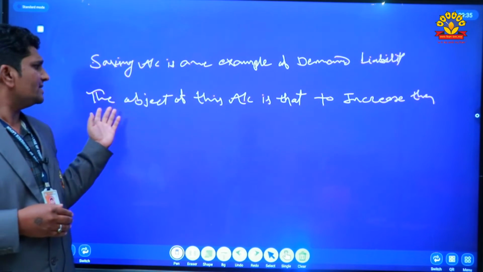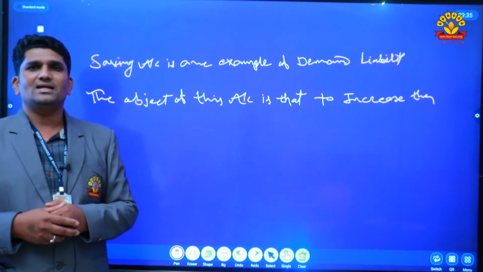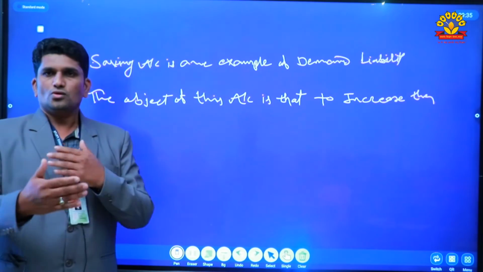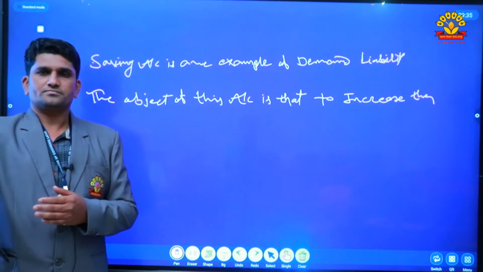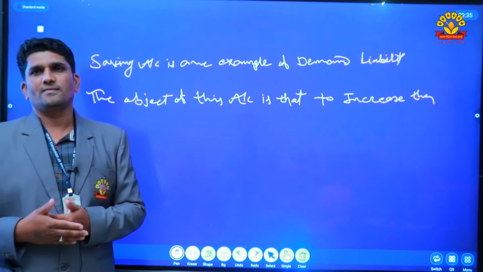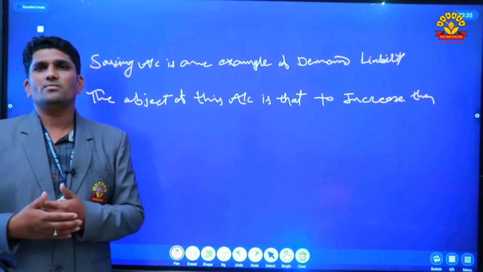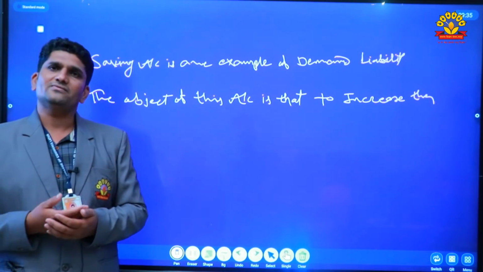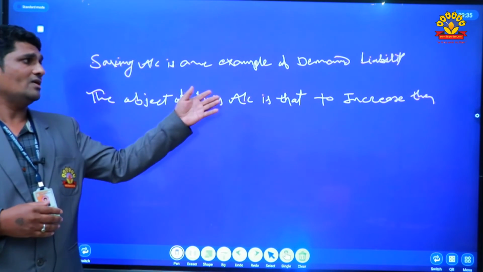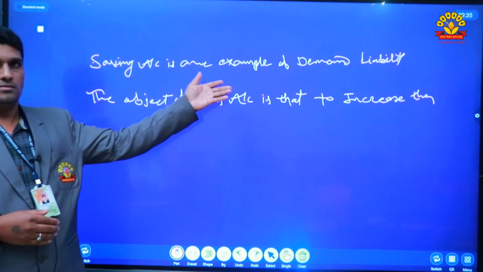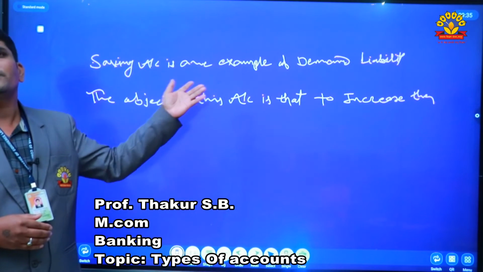The object of opening the saving account is to increase the saving of the people. So the saving account is very important to middle-class and poor persons.